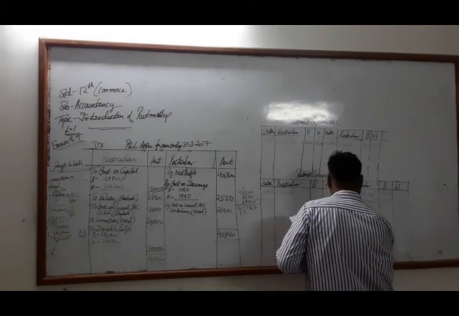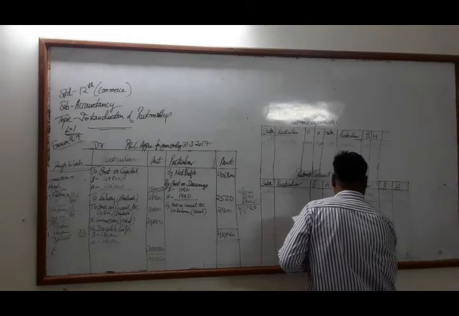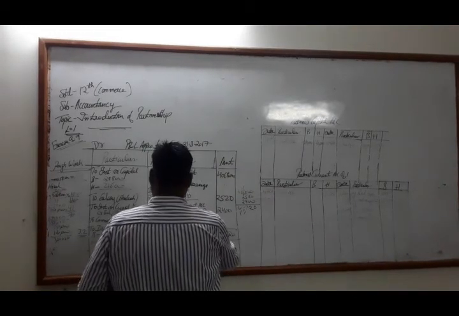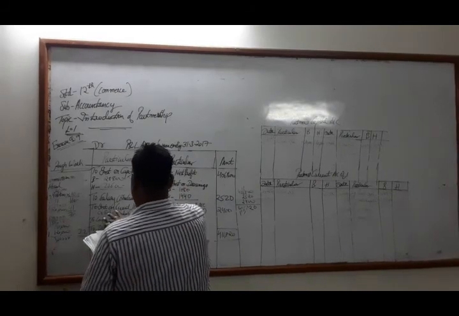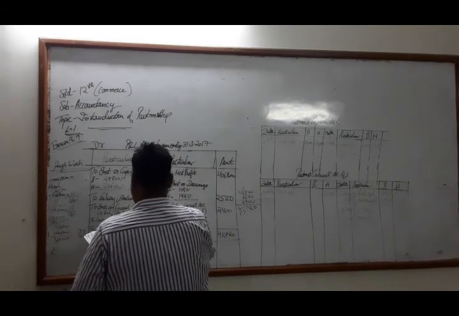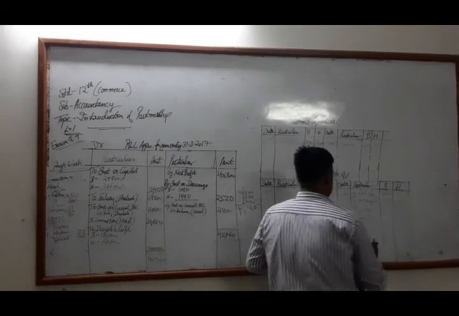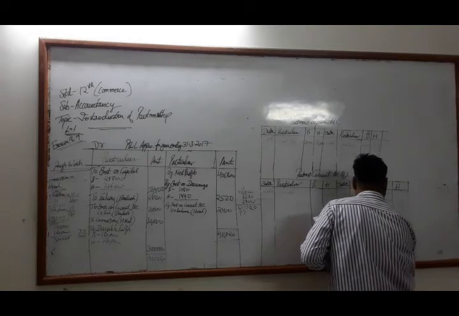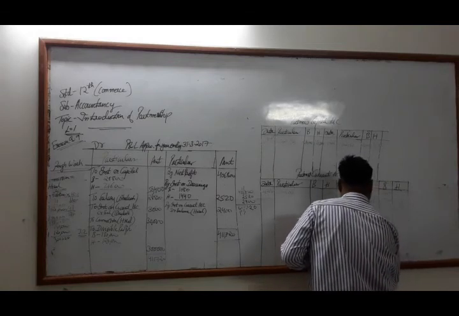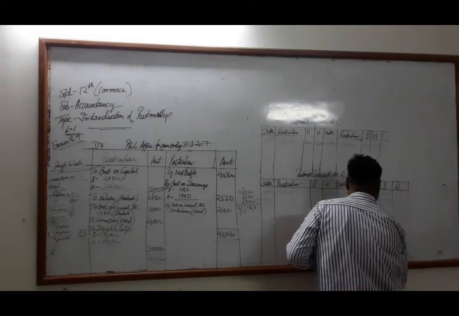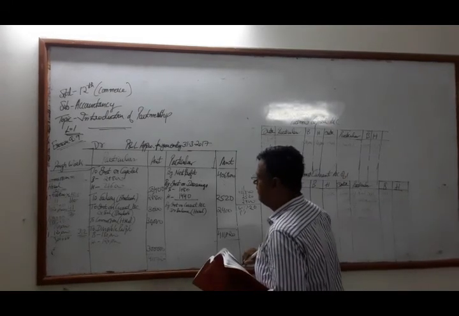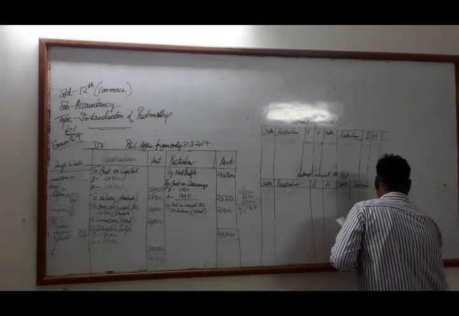Then the interest on current account, credit balance of Bhadresh, that is 3,600.